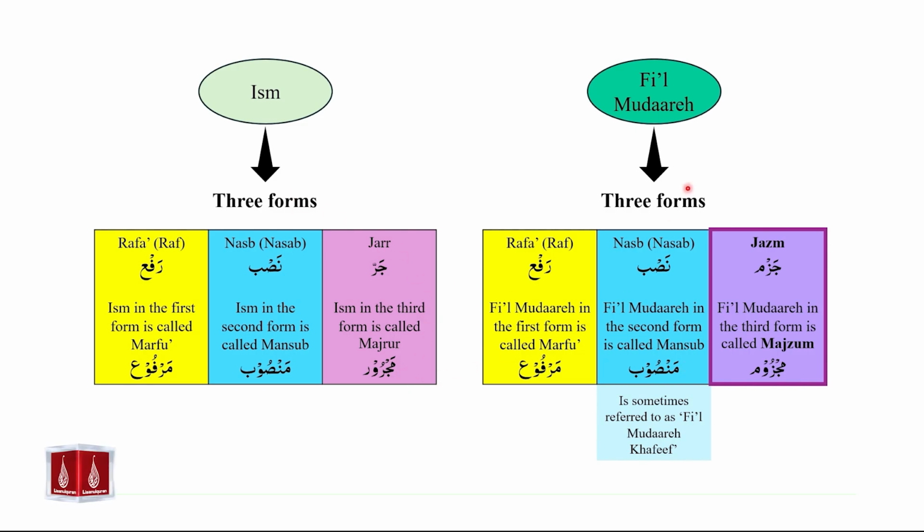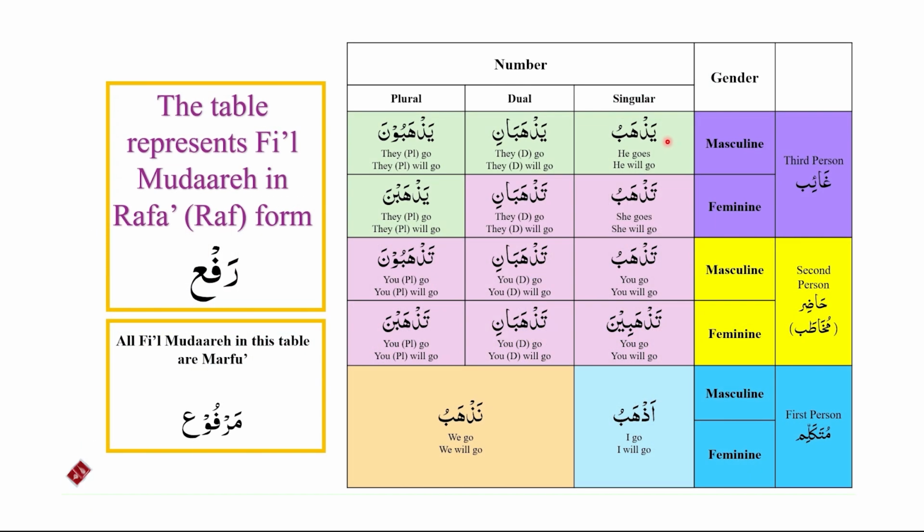Fi'il mudare in its third form is called majzoom. Marfu, mansub, majroor. Marfu, mansub, majzoom. We can start by identifying the first form of fi'il mudare, or the rafa form of fi'il mudare. The tables of fi'il mudare that we have studied so far all represent fi'il mudare in the rafa form, or marfu form of fi'il mudare.